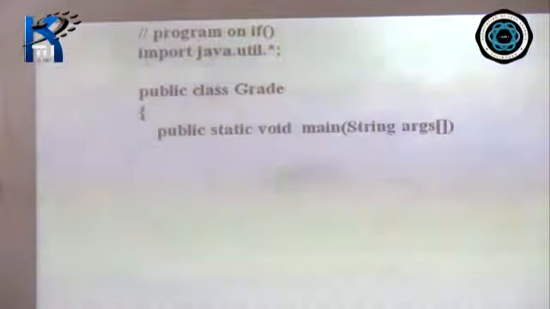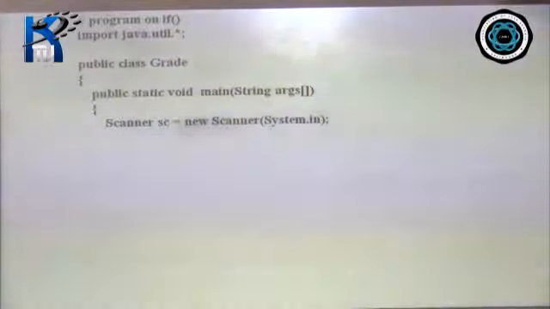Next we use the util package. So import java.util.asterisk. Next we create the class, public class grade. Okay. We open the curly bracket for this class. Then we create the main function, public static void main. The body of the main is started. We create an object SC of the scanner class. So scanner SC equals new scanner system.in.